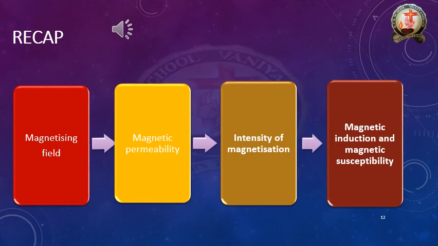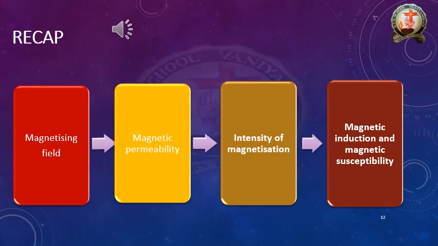And the last one is magnetic susceptibility. This susceptibility is denoted by xi suffix m, xi m. The definition of the magnetic susceptibility is the ratio of the intensity of magnetization induced in the material due to the magnetizing field.